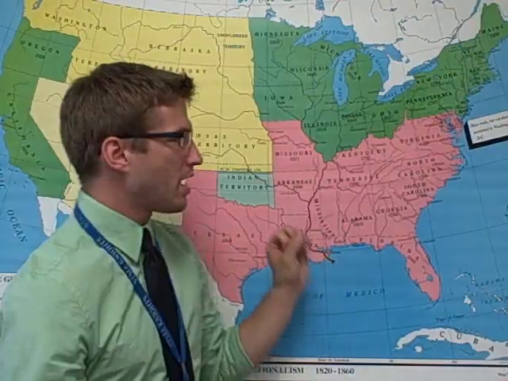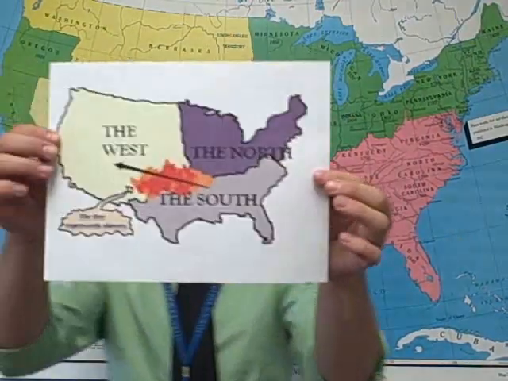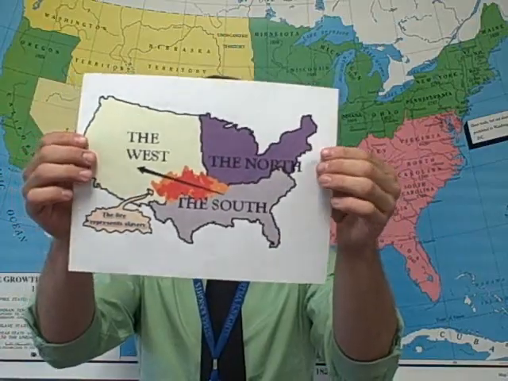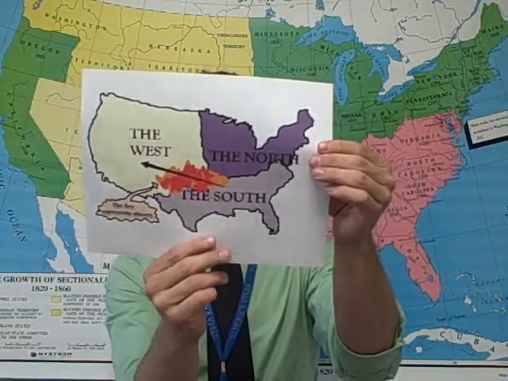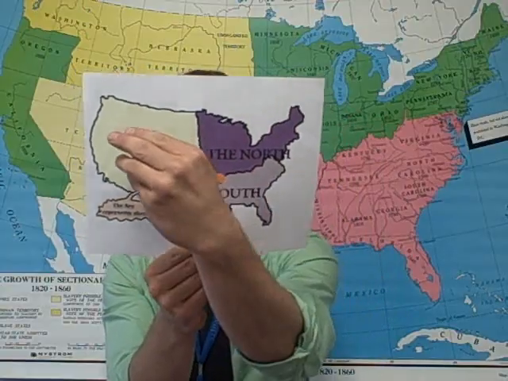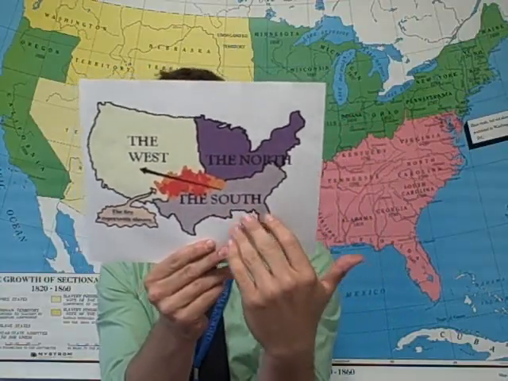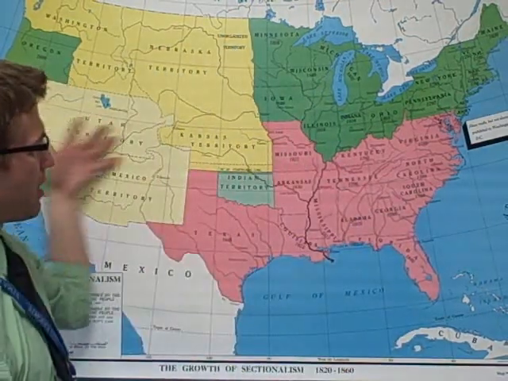However, our biggest example of sectionalism is slavery. And not so much slavery in these areas, but the expansion of slavery. If you take a look at this illustration here, the fire that you see represents slavery. The North does not want the fire to spread to the West. The South wants to spread that fire, right? The South wants to spread slavery as the country is expanding.